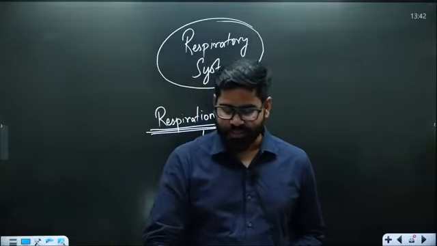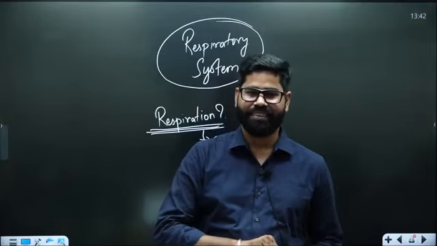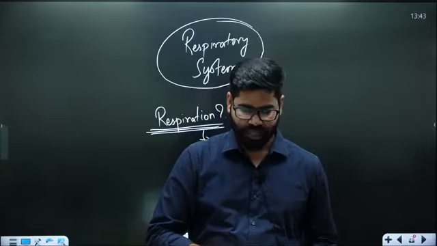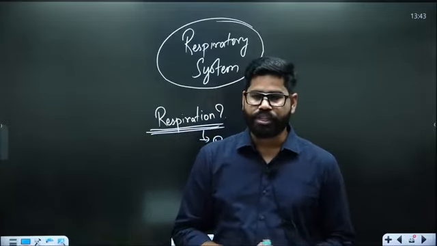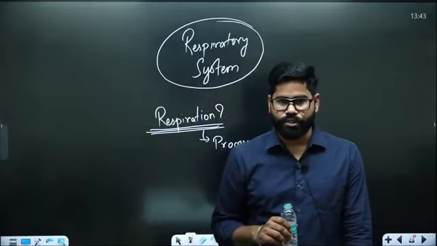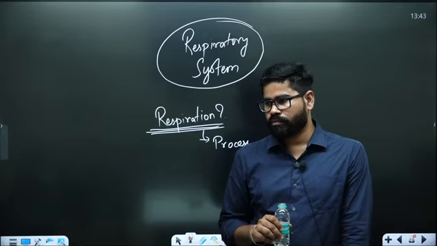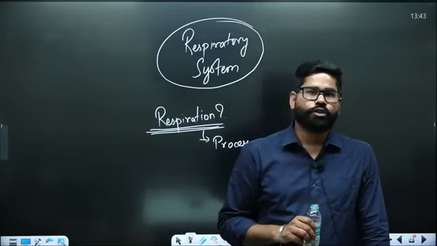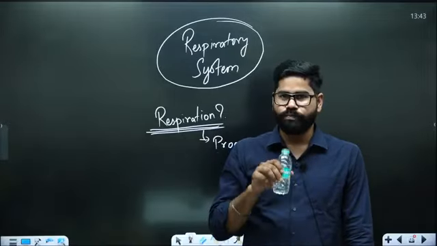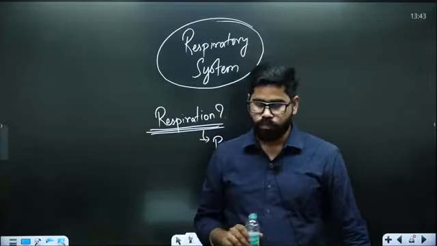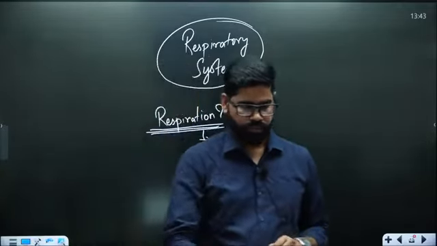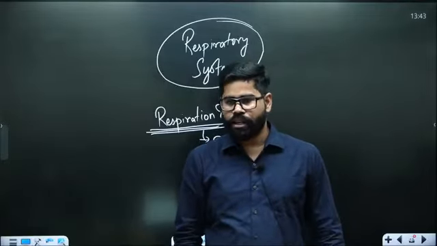So in this, write down a process in which the body uses oxygen. Instead of body, write cell. A process in which cell uses oxygen to break down food and generate energy, as well as carbon dioxide.